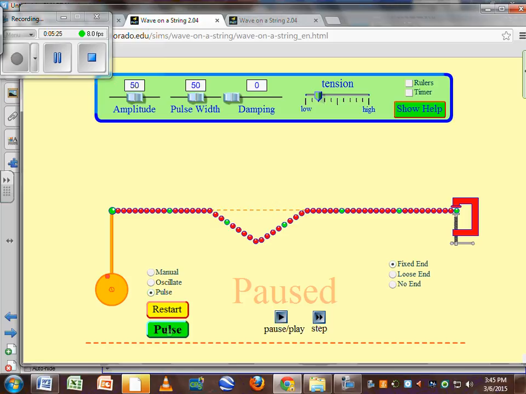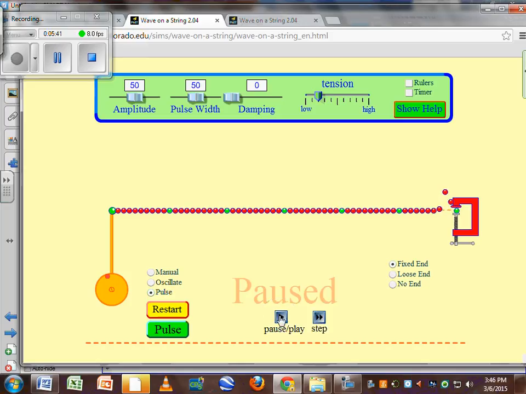We'll send a pulse. Let's restart it. And we send a pulse. And you see it's much slower. I've decreased the tension on this string, and so it's a much slower velocity. So the equation follows this motion.